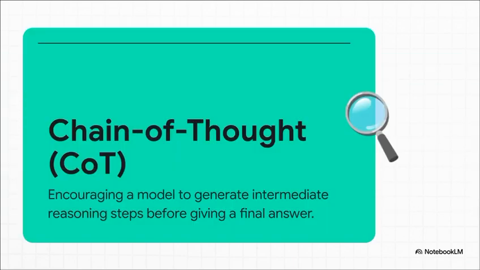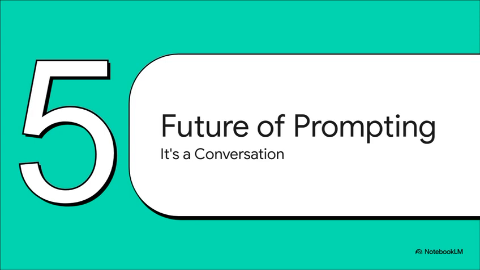It's called chain of thought prompting. By simply encouraging the model to produce that series of intermediate steps, it can suddenly tackle much harder problems that require real logic and reasoning. This trick dramatically improves its performance on everything from math problems to common sense puzzles. It's a game changer. So where is all of this headed?